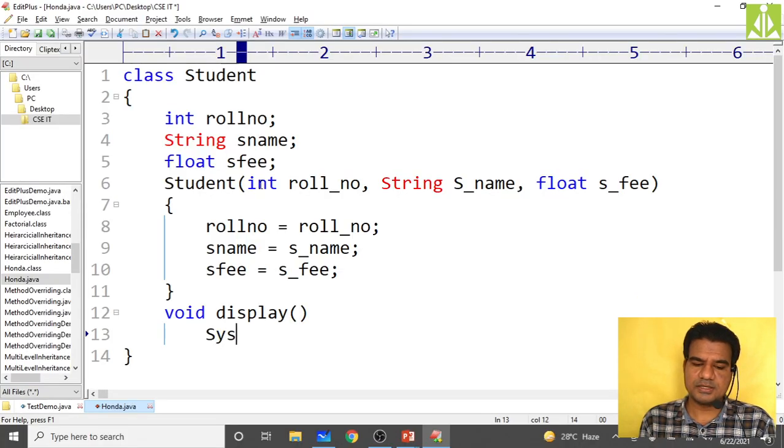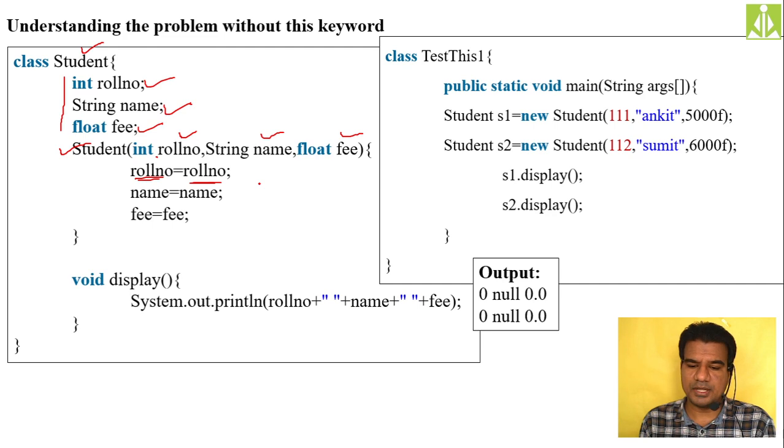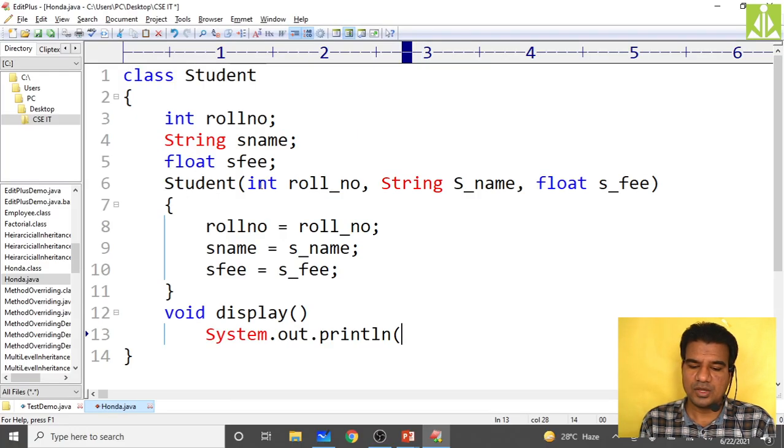Simply System.out.println, I'm printing all those things: first the roll number, give some space in between, print the name, then give some space, then print the fee.